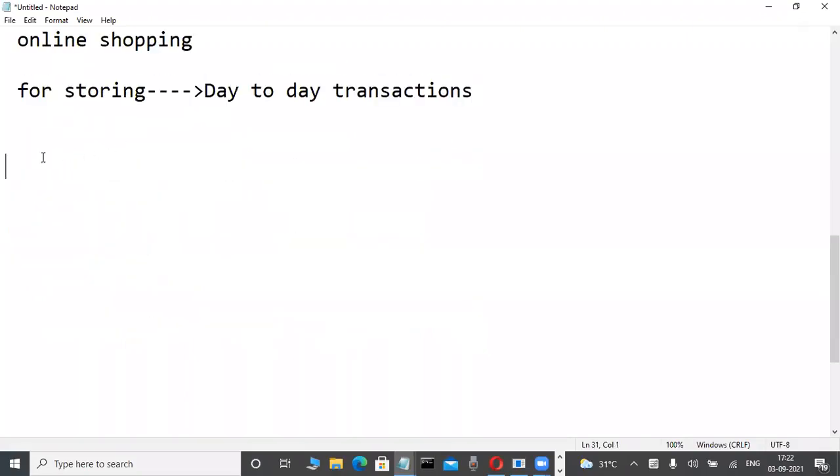For example, a customer goes to a bank. Very easy example. What is the purpose? Those persons go to banks maybe to deposit money, maybe to withdraw an amount, and also maybe to transfer money. Those types of transactions they are performing. That is called day-to-day transactions. Daily you are withdrawing money, or depositing money.